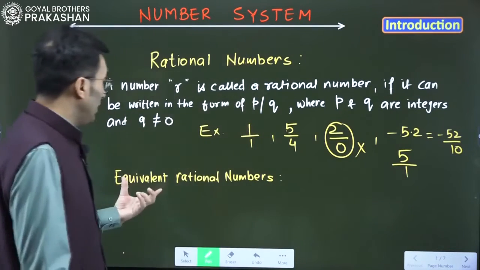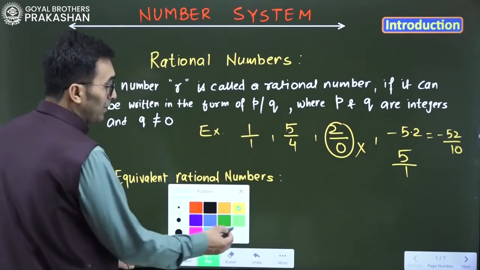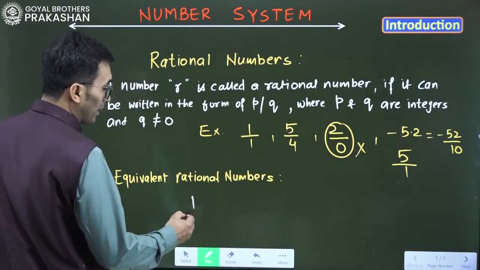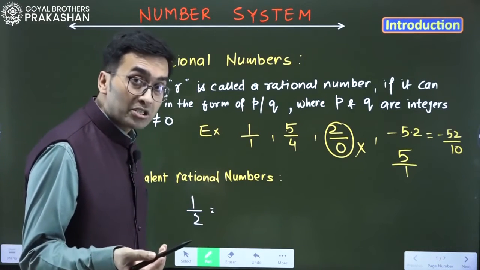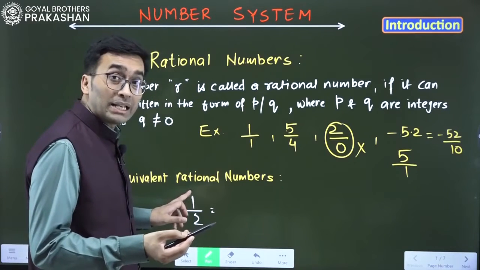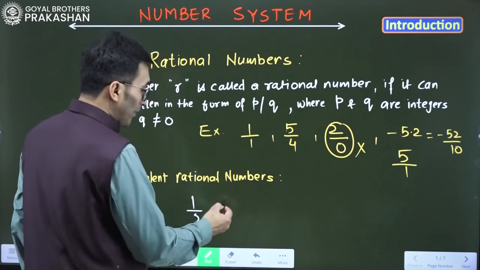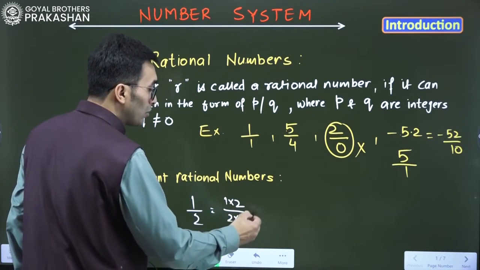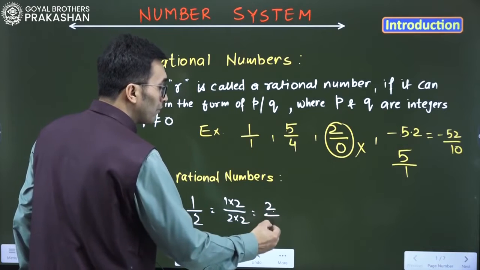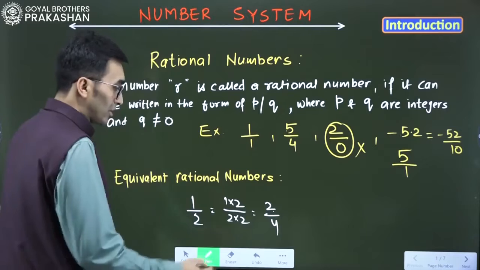Now if we talk about equivalent rational numbers, let's say I take a rational number 1 by 2 and we have to find an equivalent rational number. We multiply the numerator and denominator by 2. This is 1 times 2, this is 2 times 2, so that will be 2 over 4. This is called equivalent rational numbers.